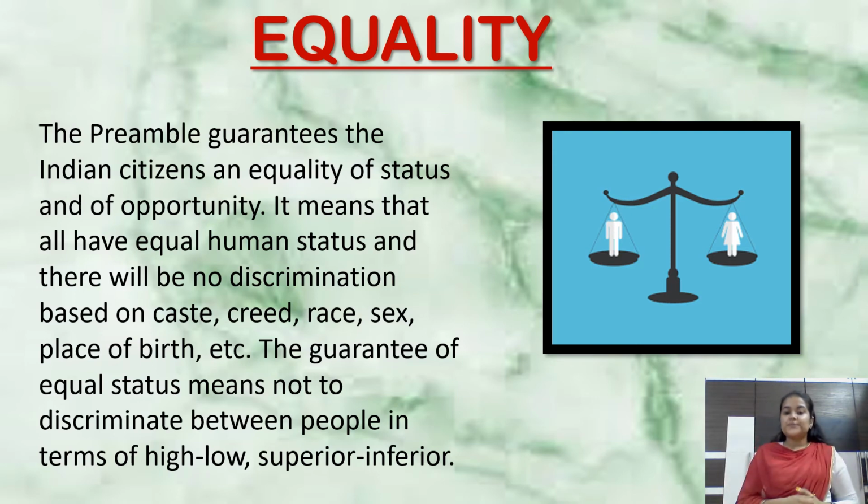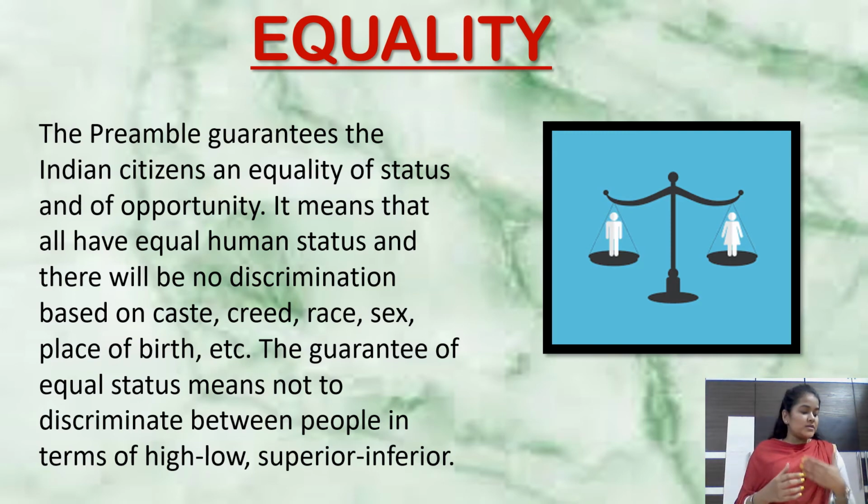Also, you can see in the picture what is happening. There's a male, there's a female, and the balance is equal, right? Nobody is superior, nobody is inferior, correct? So that is how this picture is trying to tell us about the equality of anything, not only gender, but caste, creed, race, sex, place of birth, and other things.